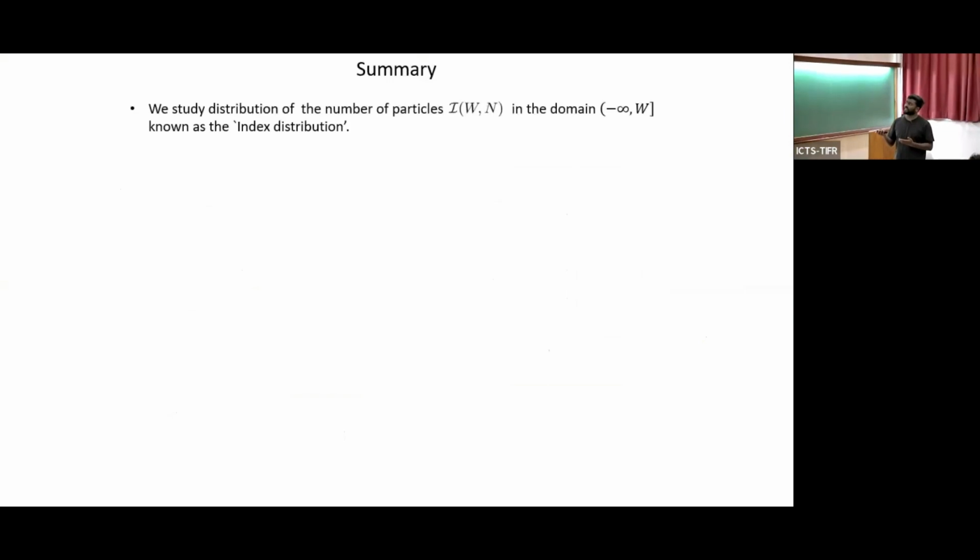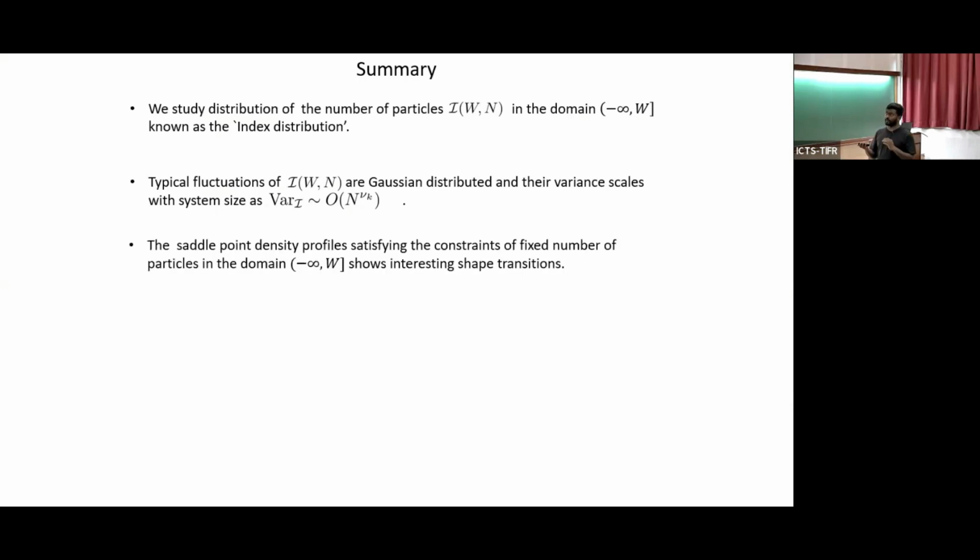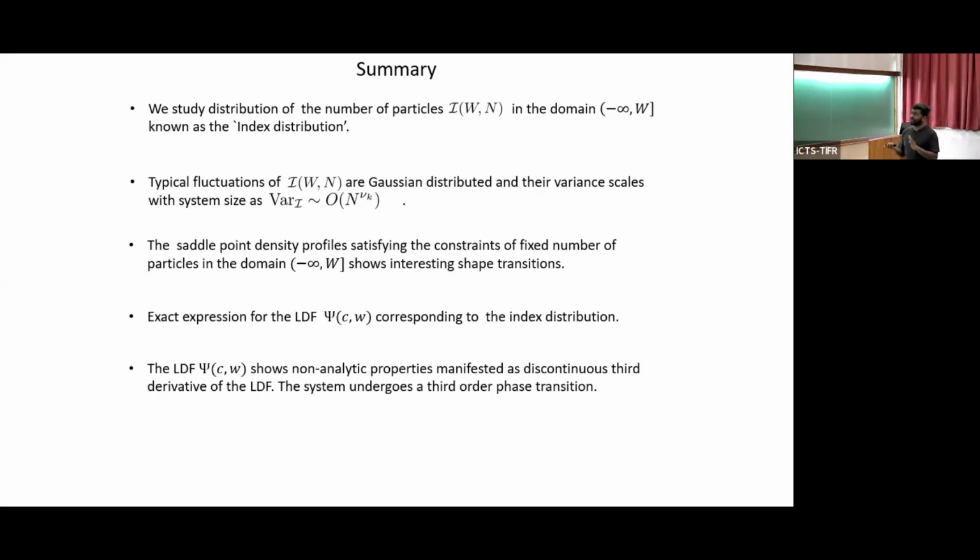In summary, basically we have studied the index distribution problem. We found that typical fluctuations are Gaussian, and it scales as n to the power nu k, where nu k depends on k. It's not like a non-interacting problem. And the saddle point densities have some interesting shapes, and these shapes actually lead to a phase transition. And also we could compute pressure and bulk modulus because energy is local.